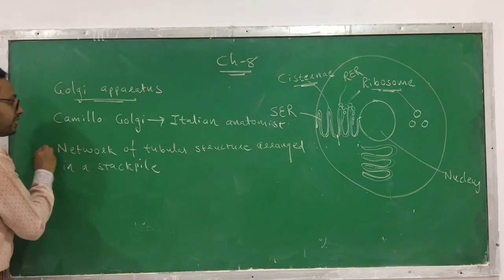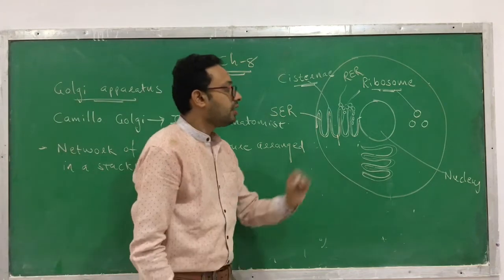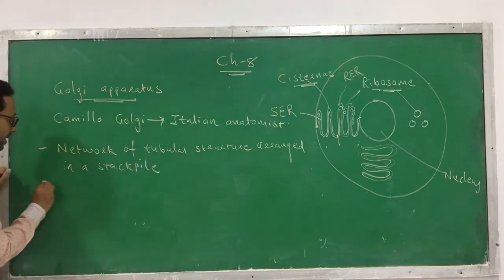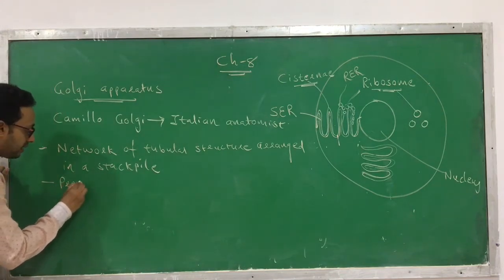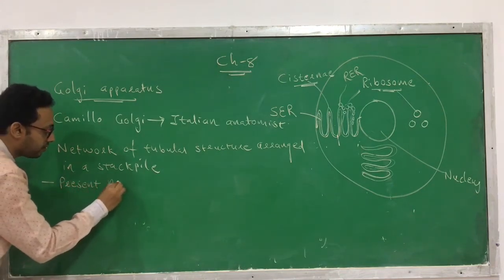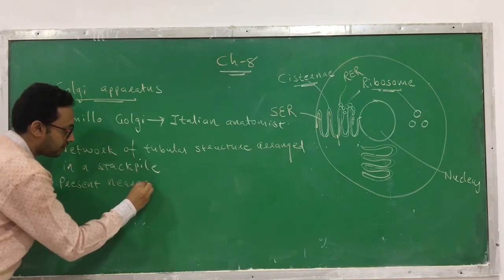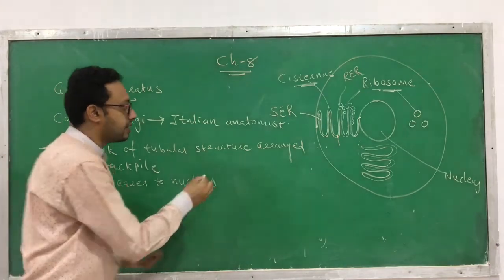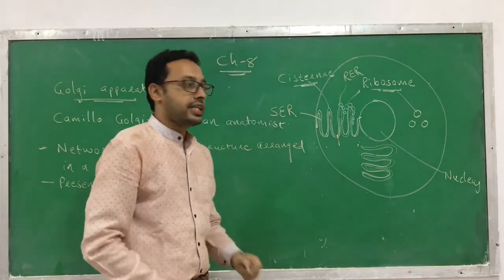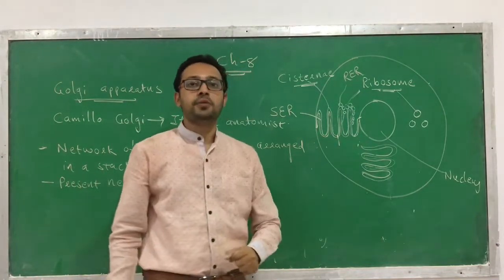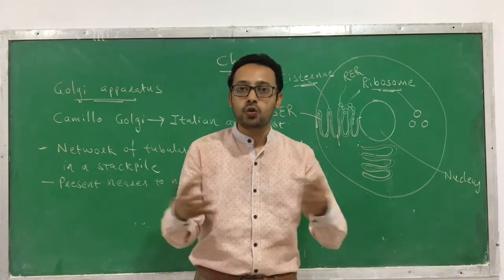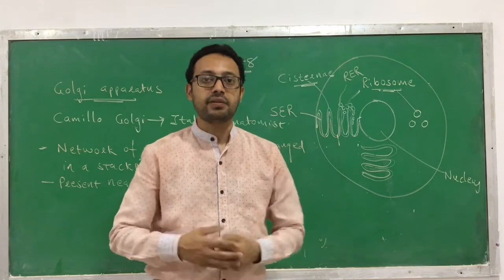Such an arrangement can be found in a Golgi apparatus. Where is it present? This Golgi apparatus is present nearer to the nucleus. Even it is also nearer to the endoplasmic reticulum, because the functions of ER and Golgi apparatus are coordinated. How it's coordinated, that we will see.